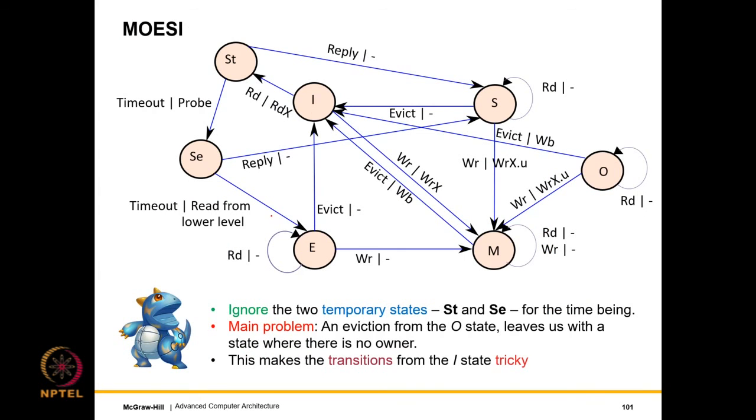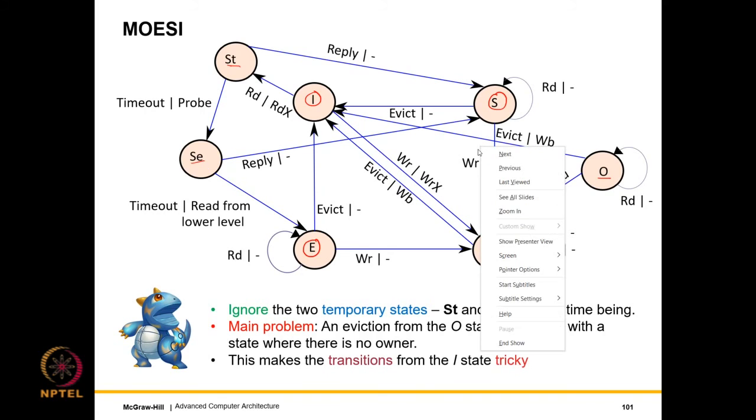So now, oh, oops, did I show that? So this does look complicated, but it is not that complicated. Let's take a look at our familiar friends M, I, S, and M. The new states, so we add three more states, right? We add two temporary states, ST and SE, and we add an owner state, O.